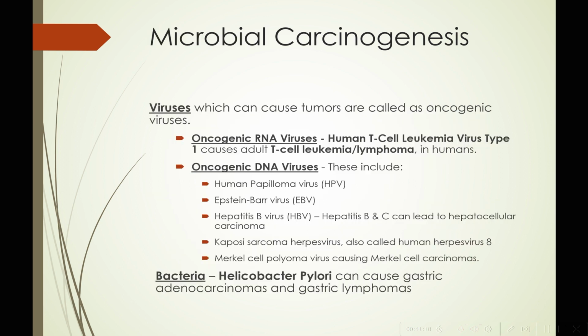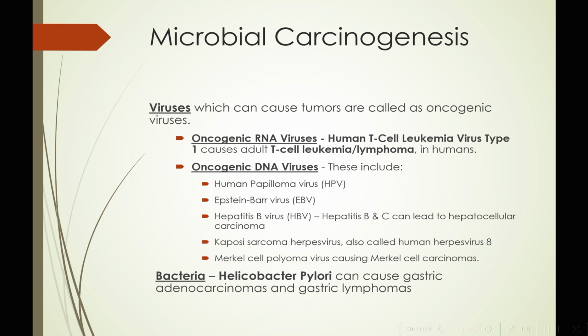We also have microbial carcinogenesis. For example, viruses which cause tumors, and these viruses are called oncogenic viruses. Oncogenic RNA viruses include human T-cell leukemia virus type 1, and it causes adult T-cell leukemia or lymphoma in humans. We also have oncogenic DNA viruses. These include HPV, EBV, hepatitis B virus.